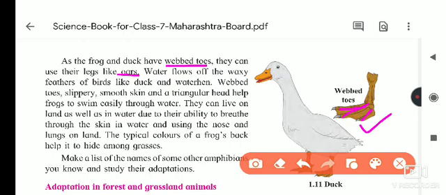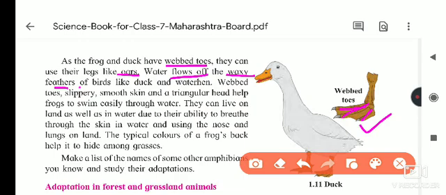So the water flows off the waxy feathers of birds like duck and water hen. The feathers of the duck and the birds are waxy, and that's why when water falls on them, it flows off. Then webbed toes, slippery smooth skin, and a triangular head help the frog to swim inside the water.